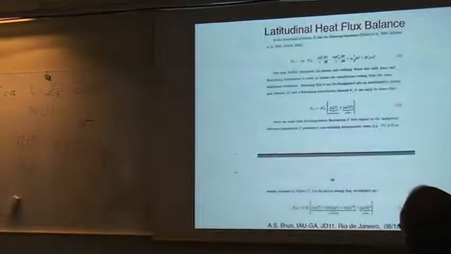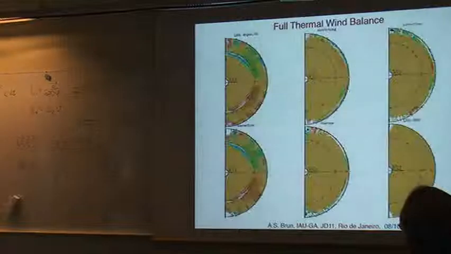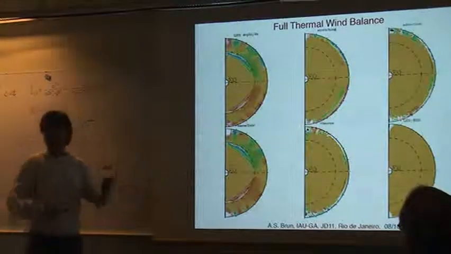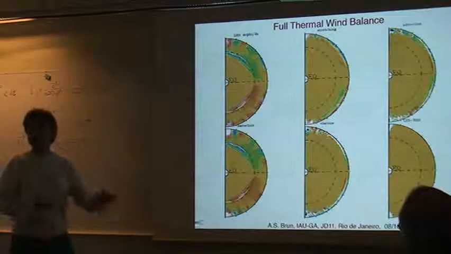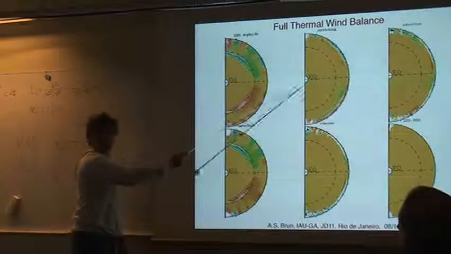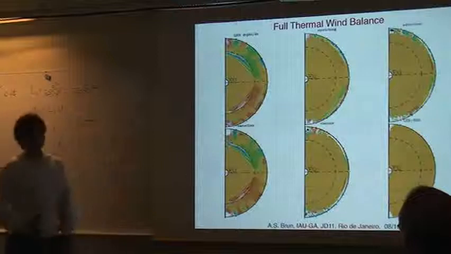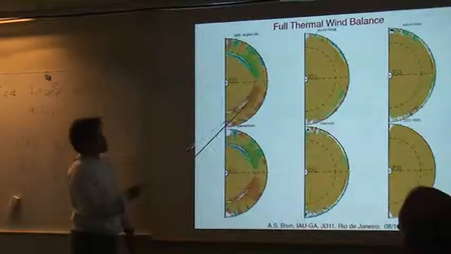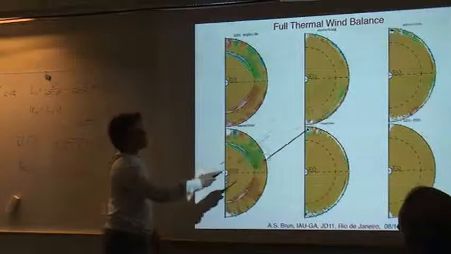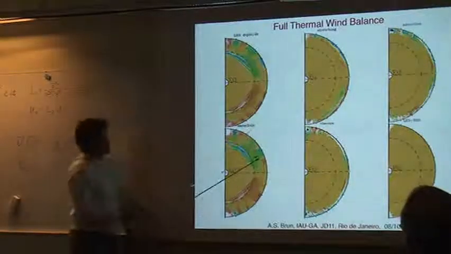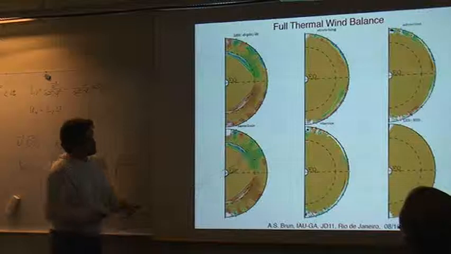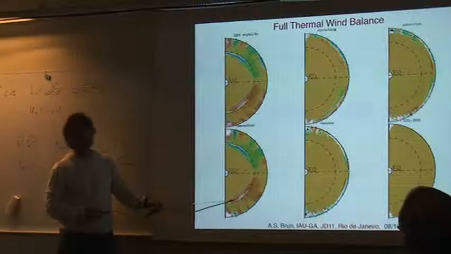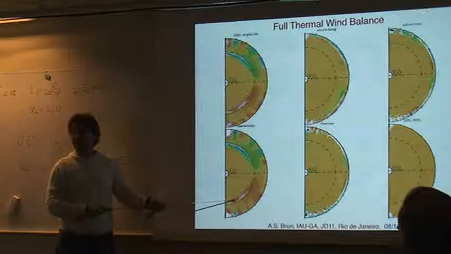And what's important is that I've looked at the thermal wind balance in that case as well, with the different terms. So exactly the same plot with only the convection zone, but now with the radiative interior as well. And what you find that is very interesting is that, again, in the convection zone, which is between the dashed line and the surface, you get departure from baroclinic effect. This is a baroclinic term. But if you look carefully, in the tachocline itself, there is an exact thermal wind balance.